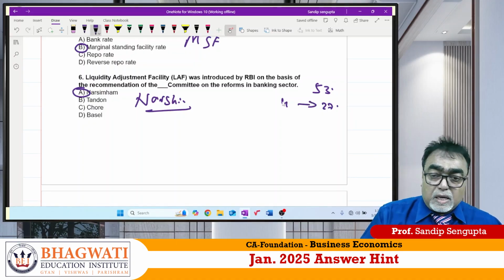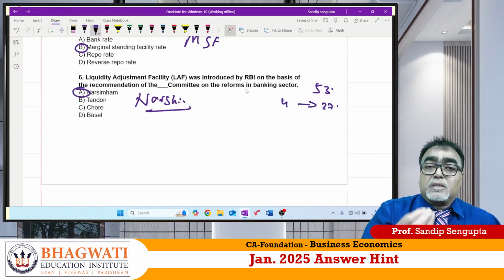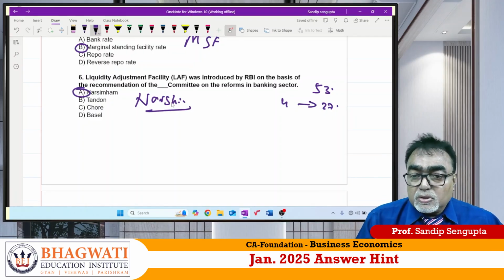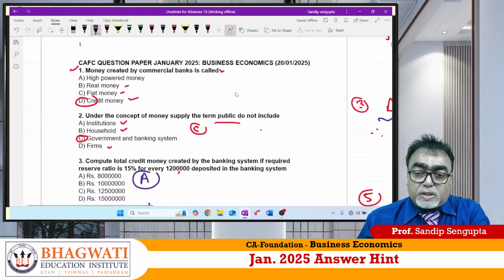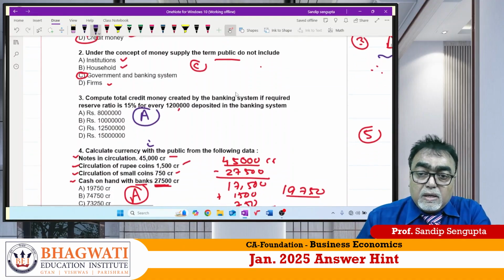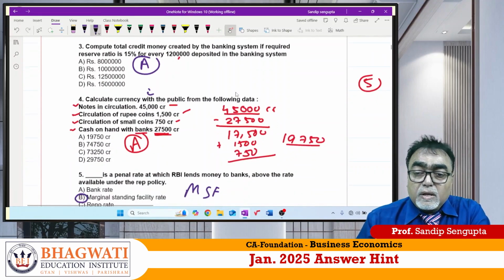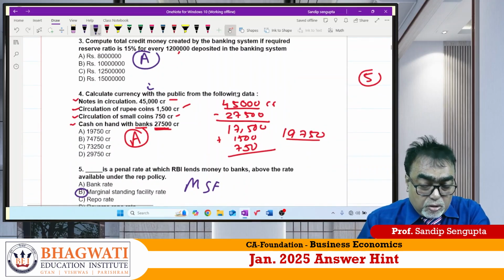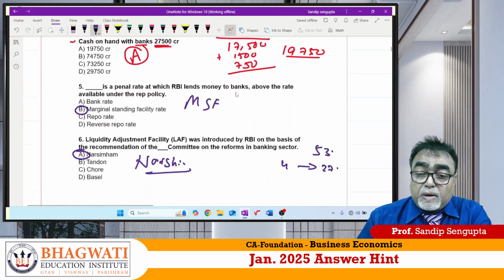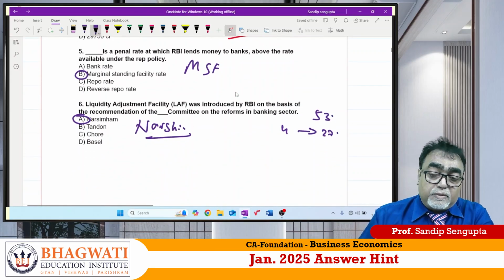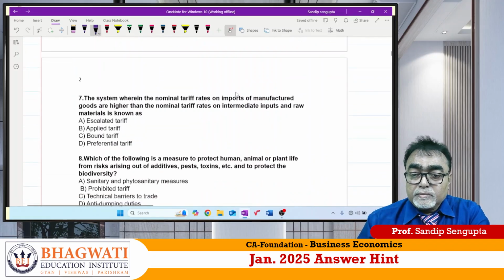Now back to question answer. I'm not giving only the answer, I'm giving the concept also, so that interested students can take care of this. So question 6 answer is A. I repeat: question number 1 answer is D for Delhi. Question number 2 answer is C for government and Chennai. Question number 3, calculation I showed you, A for Ahmedabad. Question number 4 answer is A for Ahmedabad. Question number 5 answer is B for Bangalore. Question number 6 answer is Narsimham Committee.